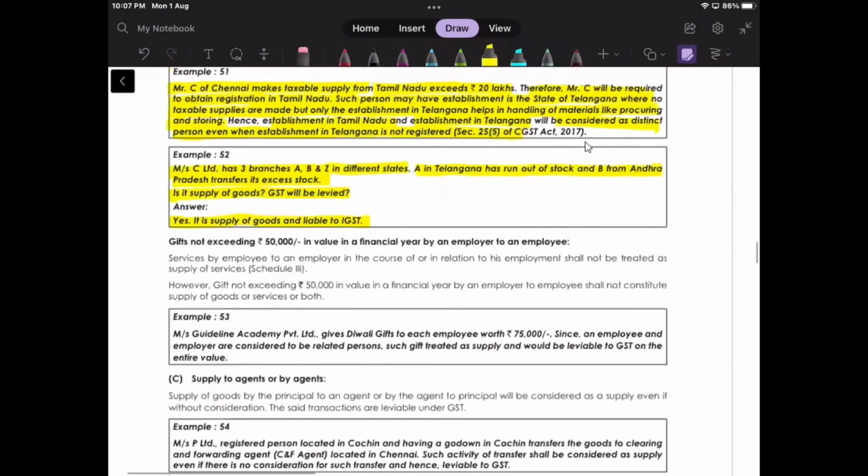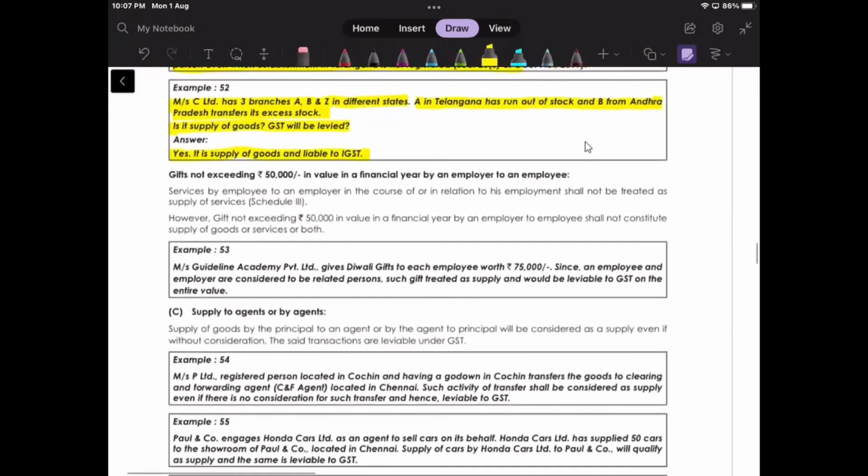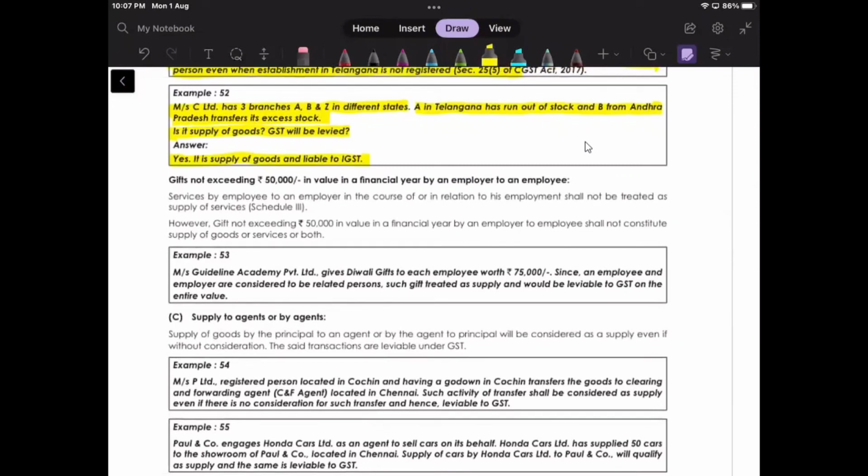I have only 7 minutes left. Gifts not exceeding 50,000 in value in a financial year by employer to employee, and services by employee to employer in the course or relation of his employment, shall not be treated as supply of services. Schedule 3. Okay, Schedule 3, what it is, we know. However, gifts not exceeding 50,000 in value in a financial year by employer to employee shall not constitute supply of goods or services or both.